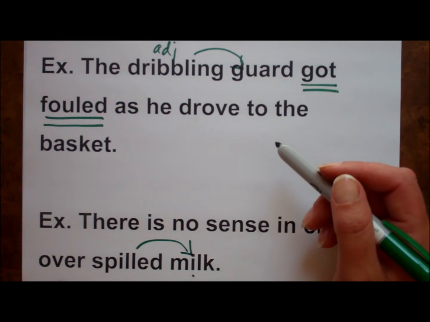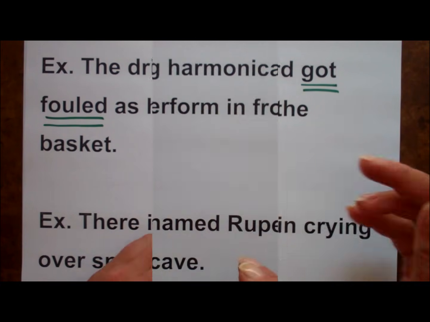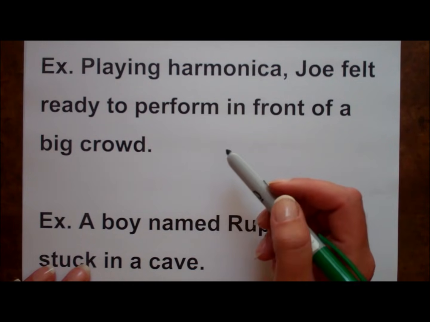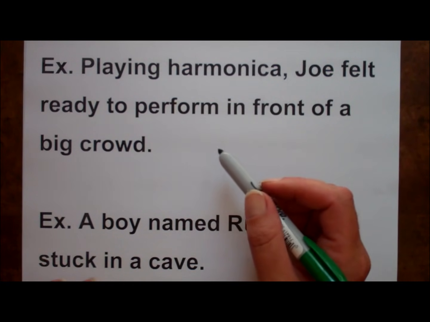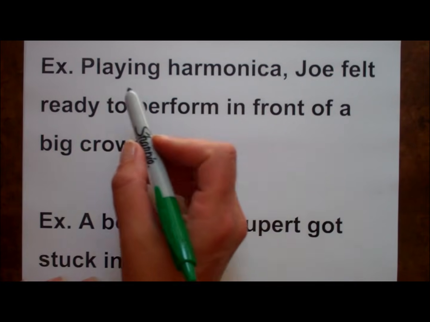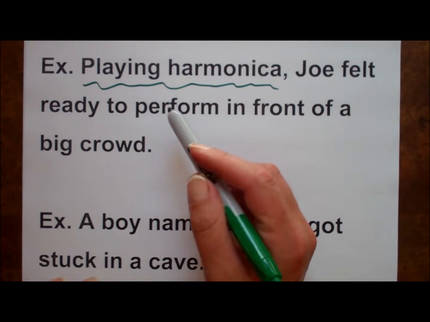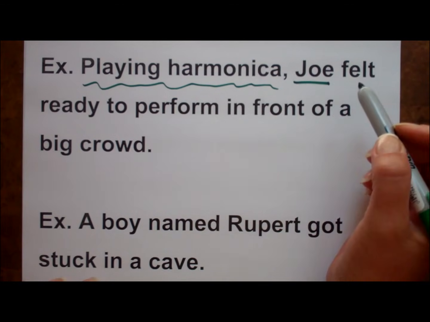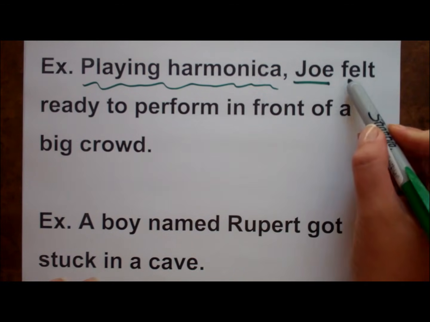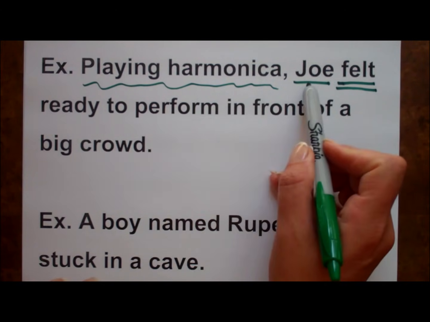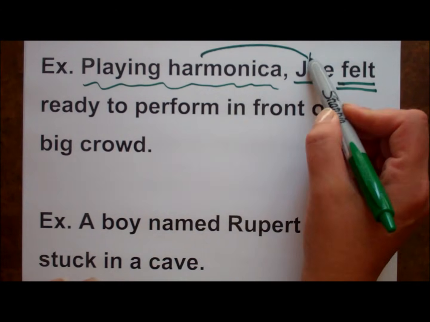First, start by finding the participle. Then you can usually tell which words belong to that participle. Let's look at some examples. Playing harmonica, Joe felt ready to perform in front of a big crowd. The participial phrase is playing harmonica. We know it stops there because Joe is the subject of the sentence. Which Joe? The one playing harmonica.